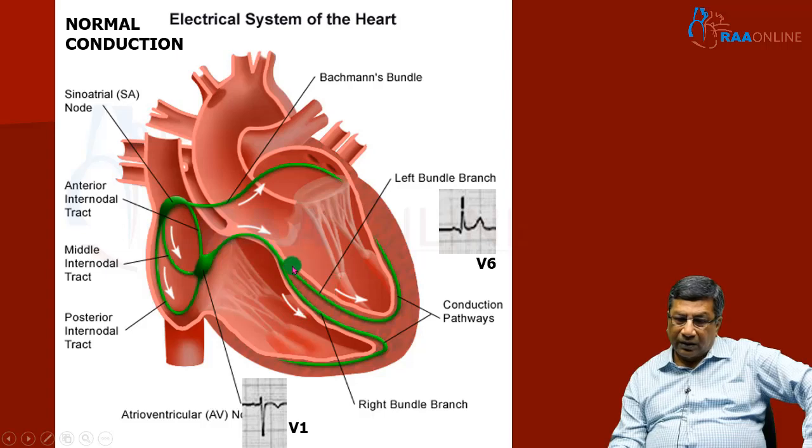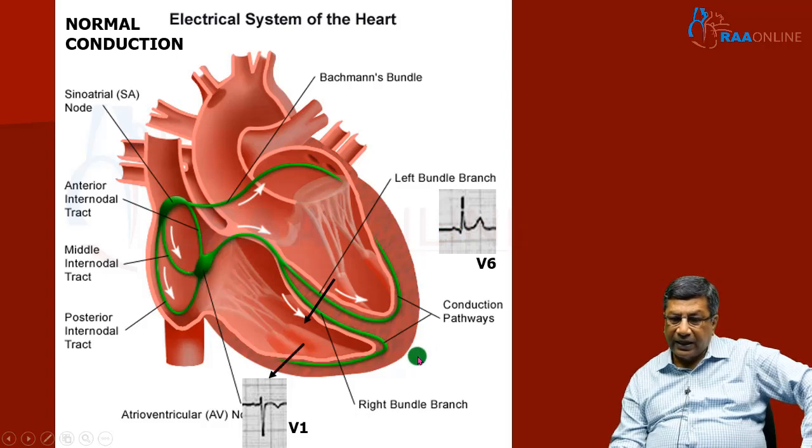To understand normal ventricular depolarization, the first area to be activated in the ventricle is the interventricular septum. The septum is activated from the left bundle, from left to right. This results in a small R wave in V1 and a small Q wave in V5, V6.